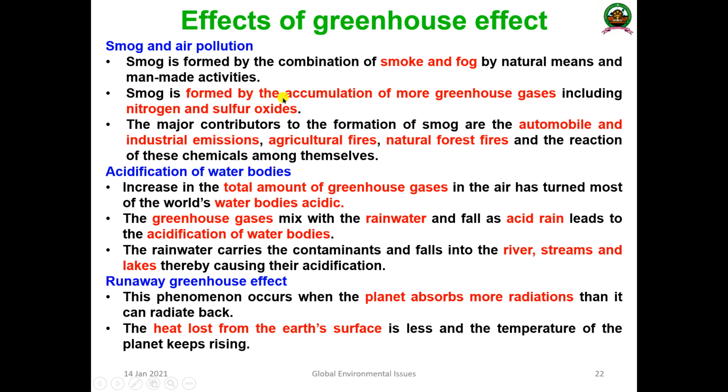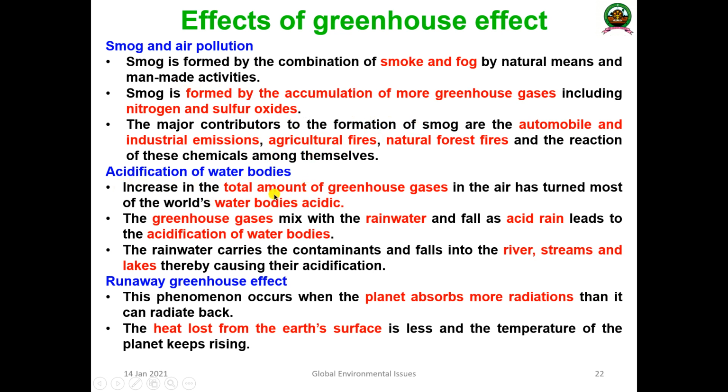Smog is formed by the accumulation of more greenhouse gases, including nitrogen and sulfur dioxide. The major contributors in the formation of smog are automobile industries, industrial emissions, agricultural fires, natural forest fires, etc., that contribute a lot of chemicals and air pollution. I have told you several cities in India are undergoing a lot of toxic air pollution. Toxic components are there actually.